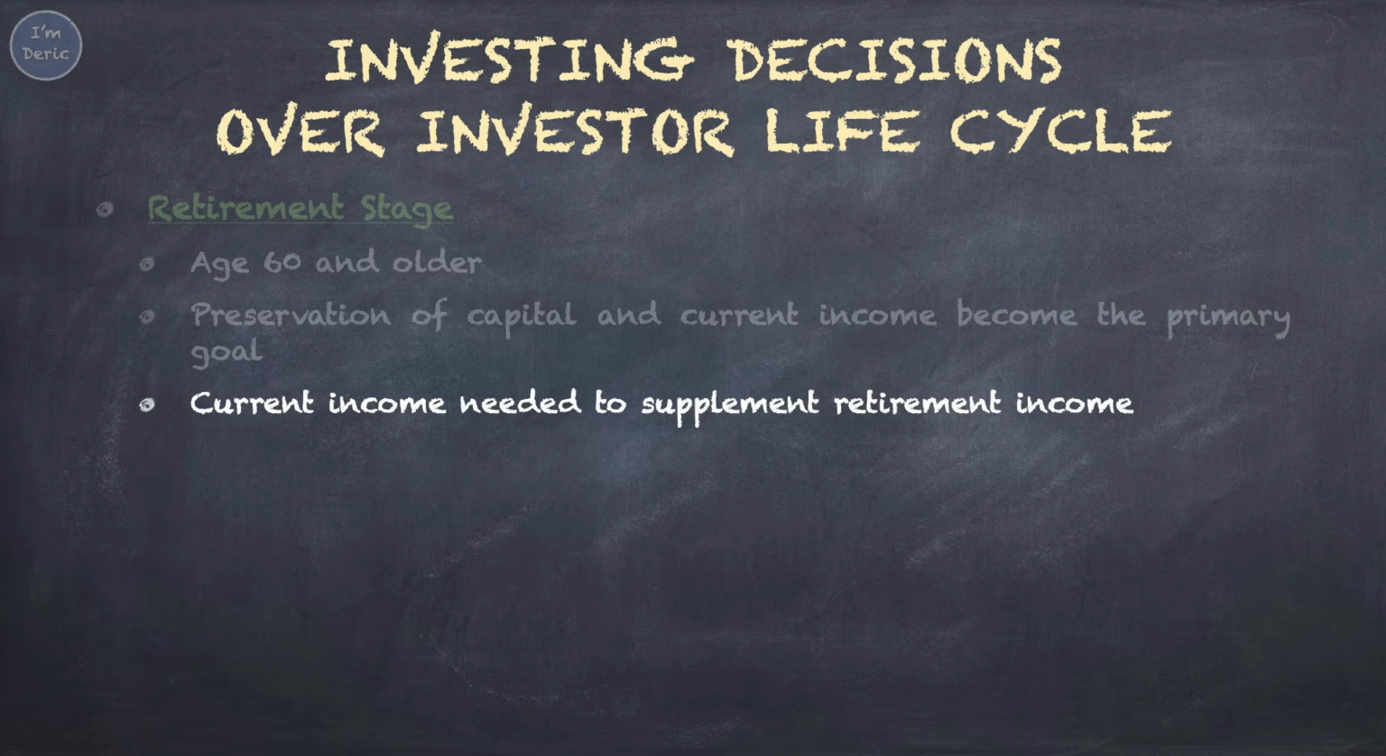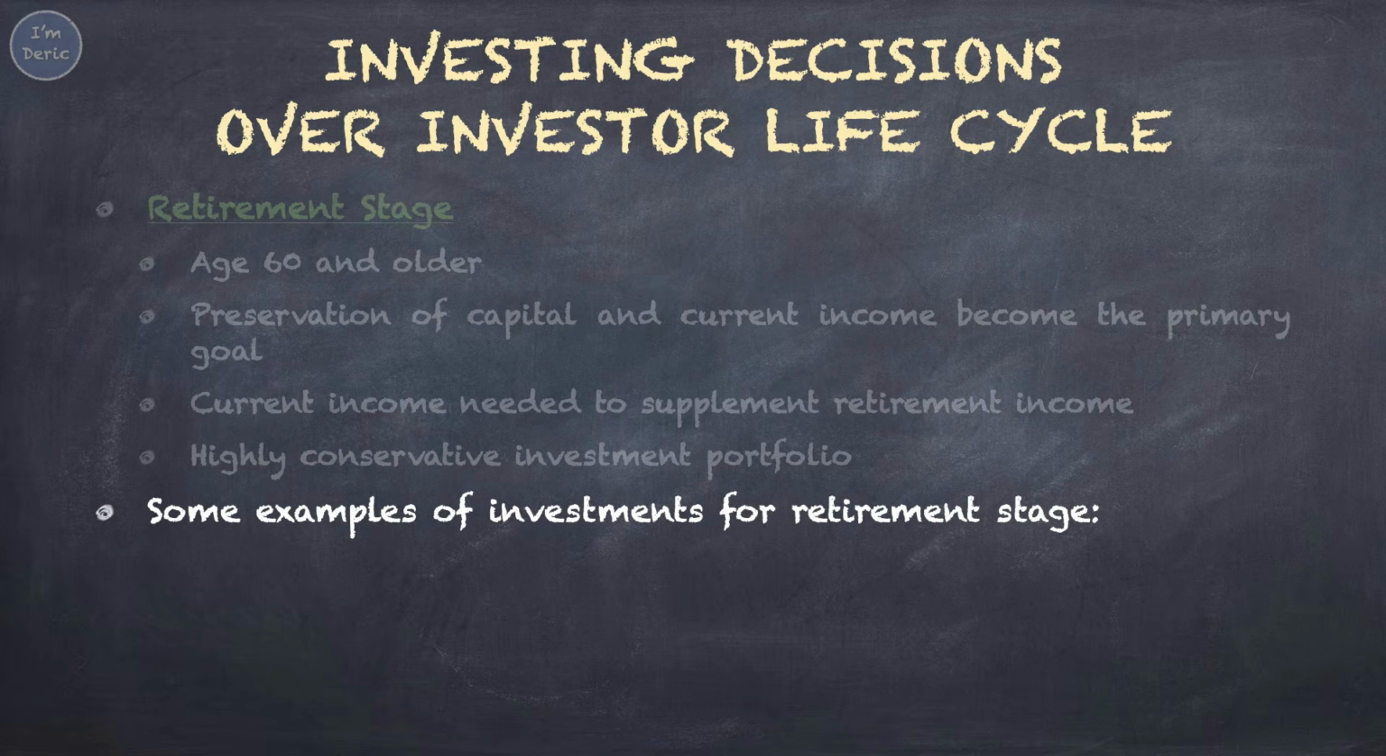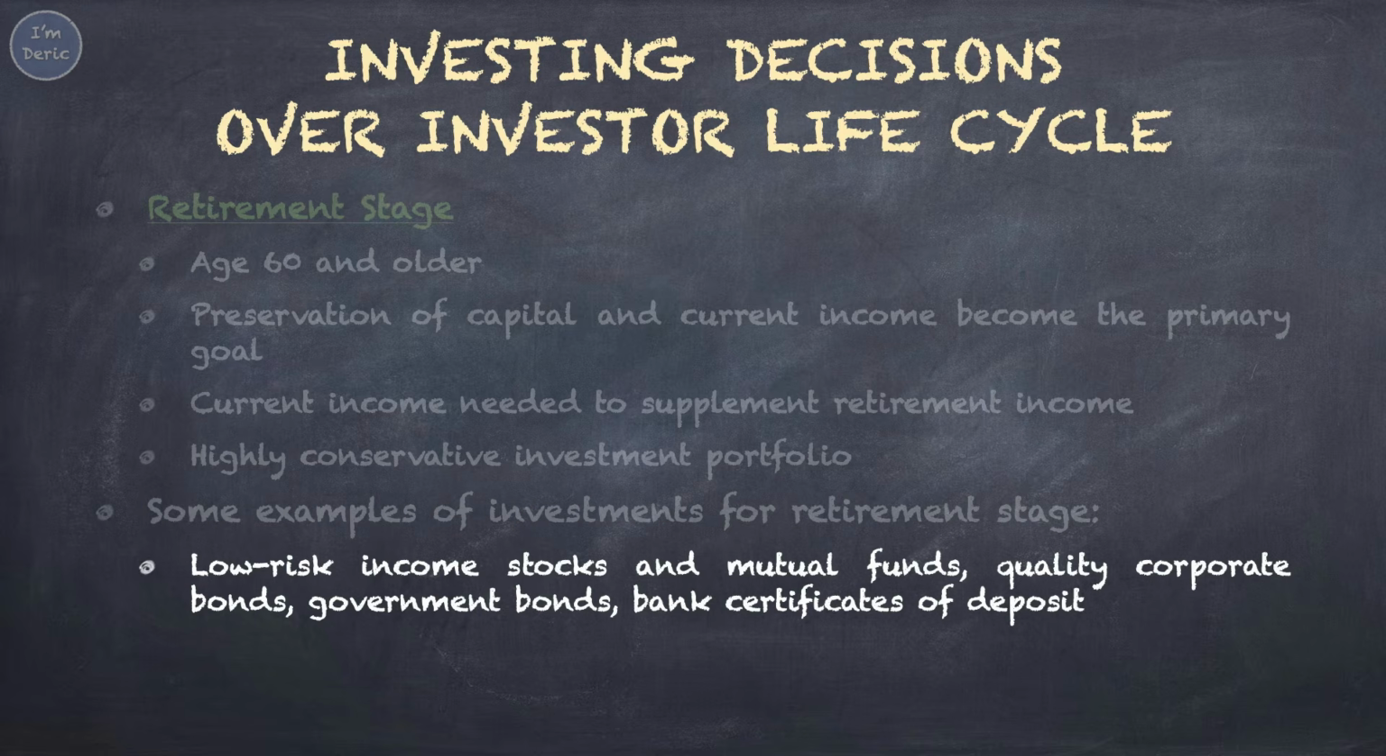They need current income, such as interest or dividends, to supplement their retirement income. Therefore, they prefer a highly conservative investment portfolio that provides a secure and high level of income. Capital gains are merely a pleasant, occasional byproduct of investing. Some examples of investments for the retirement stage include low-risk income stocks and mutual funds, quality corporate bonds, government bonds, bank certificates of deposit, and other short-term investments.